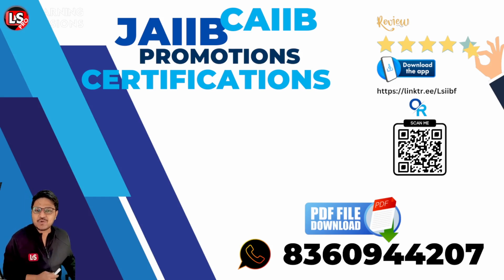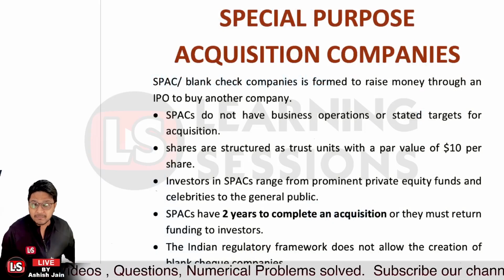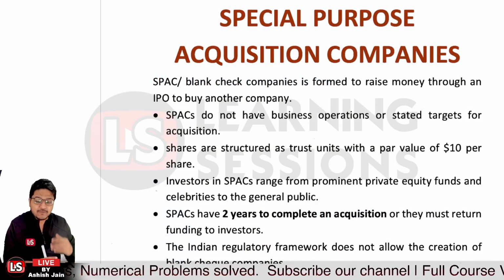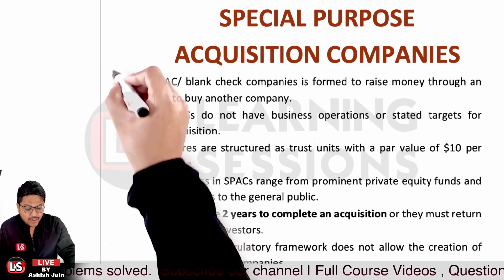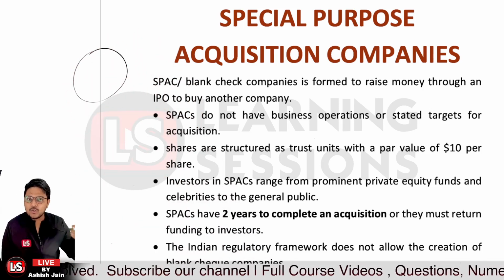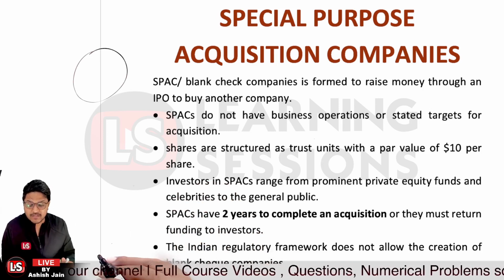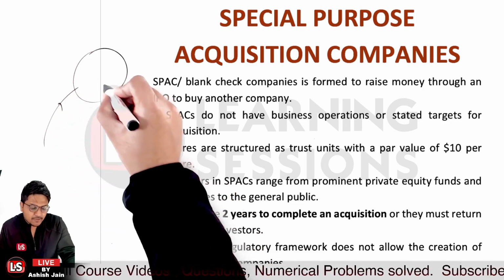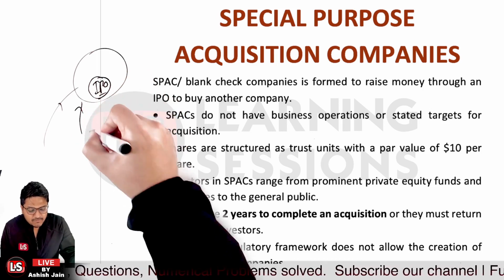So let's start the session over here, and it's related to SPAC, that is special purpose acquisition companies. So SPAC, or particularly a blank check company, is actually formed to raise money through the IPO so as to buy another company. So here it is the thing. Say you want to acquire some company, or merge other companies into yourself. In that scenario, you'll be launching a SPAC, and further you'll be putting it to the IPO, that is the initial public offering. People will be investing into your company.